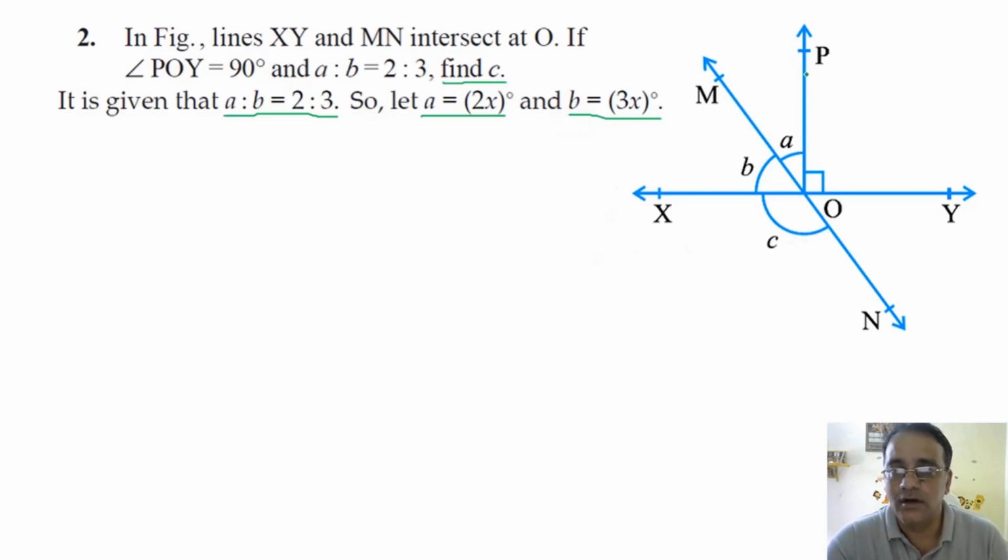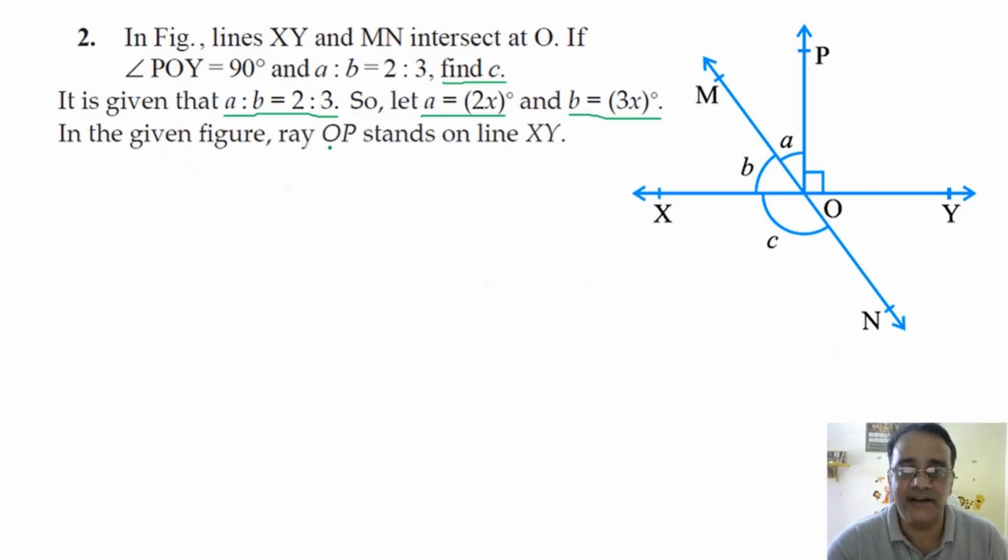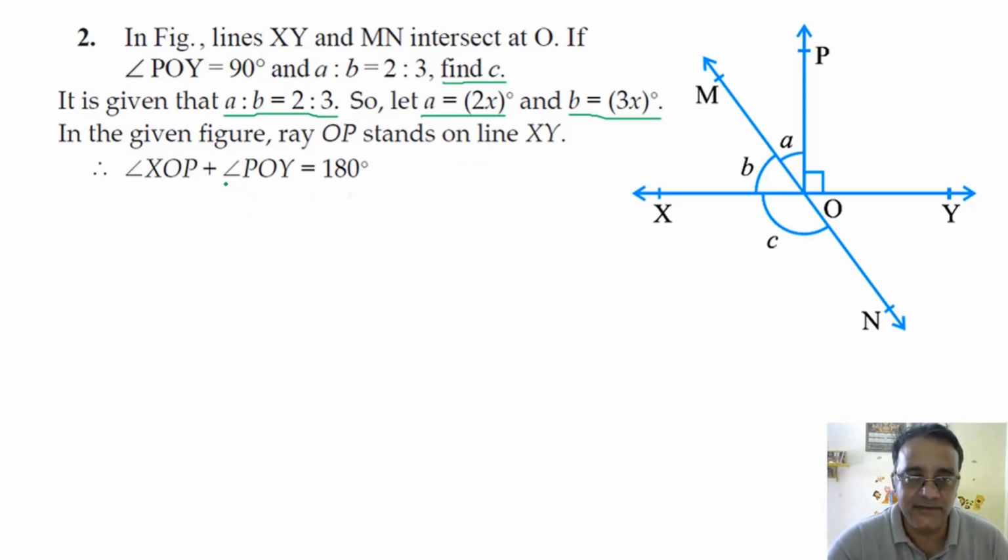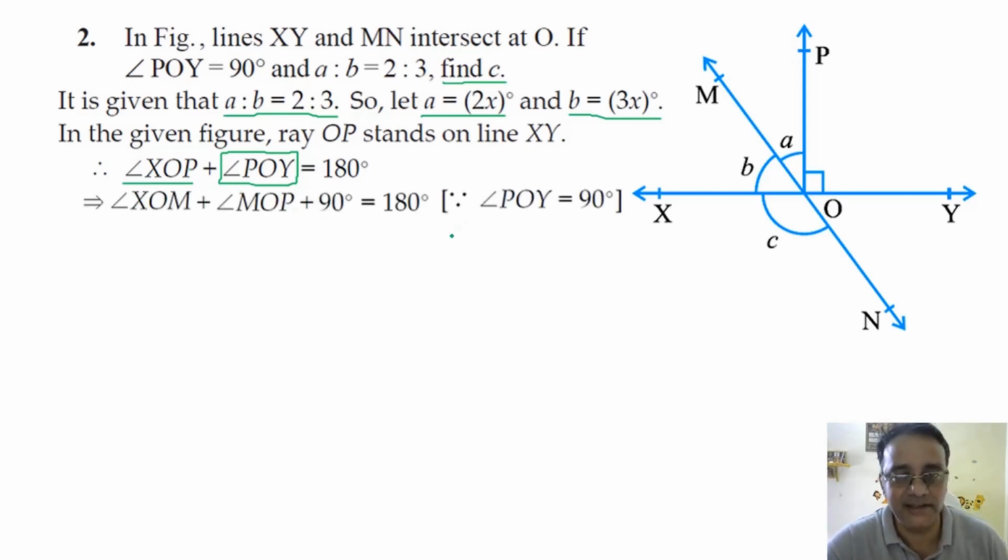Now what is the sum of these two angles, angle XOP and angle POY? 180 degrees. Why 180 degree? Linear pair. Okay, so in the given figure, ray OP stands on XY. So the sum of these two angles is 180 degree, and we know the value of this angle. What is the value of this angle? 90 degrees. And this angle we can split up into A plus B. So after this we can write A plus B plus 90 degree is equals to 180 degree.